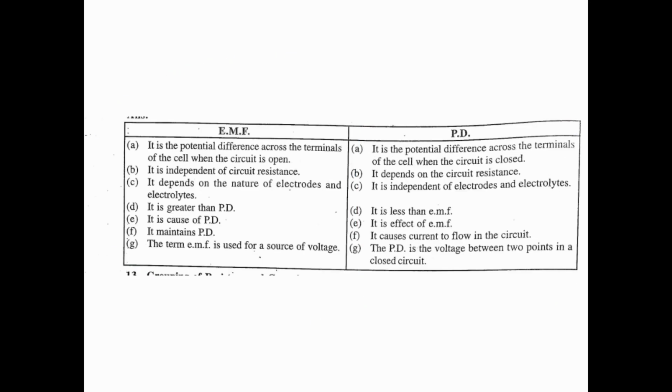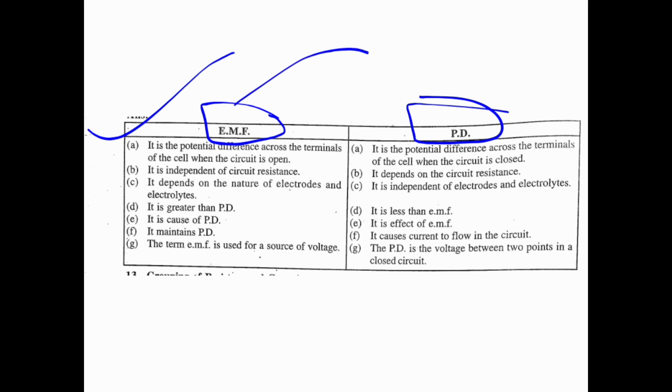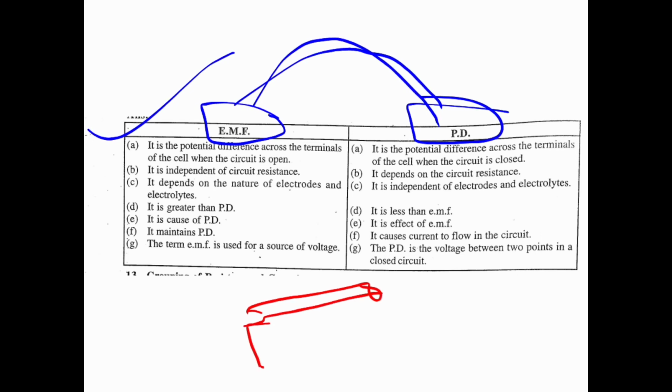Then next is EMF and potential difference. The SI unit is the same, but what is the difference between them? EMF is the potential difference across the terminals of the cell when the circuit is open.